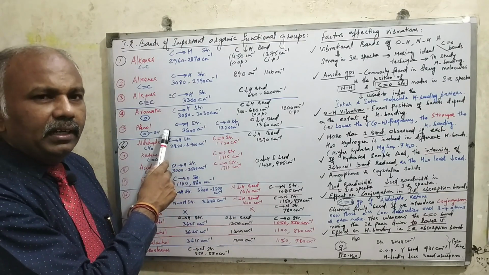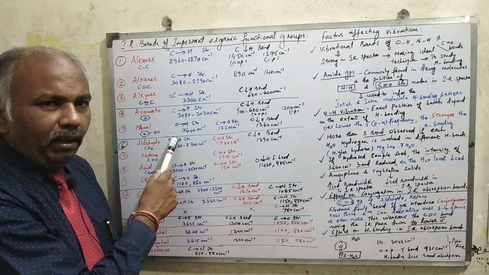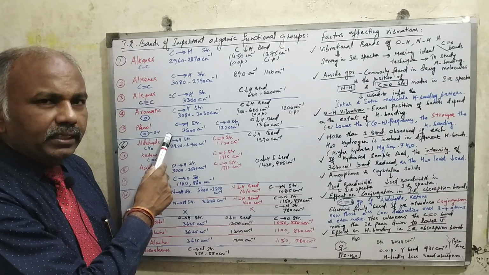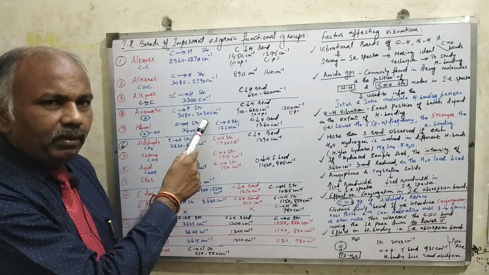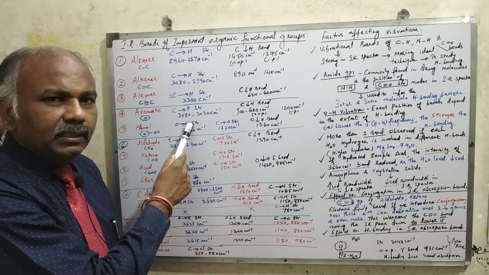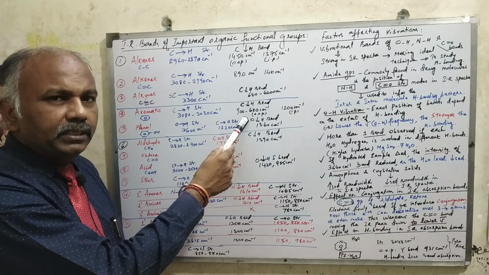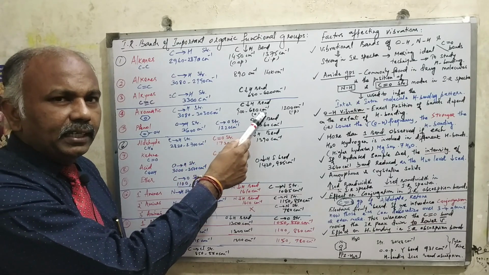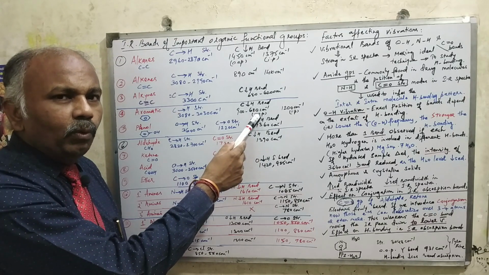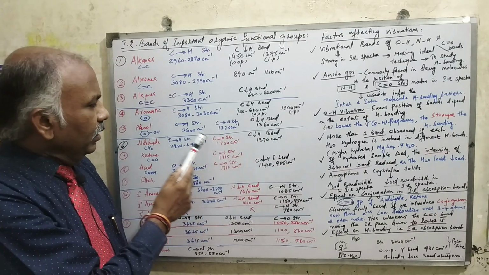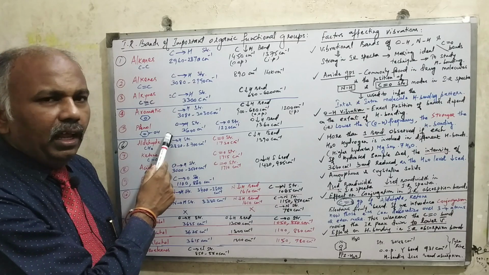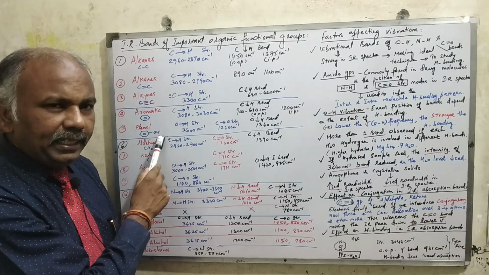Now the next important aspect is aromatic compounds and phenols. When we discuss aromatic compounds, the CH stretching vibration will be coming between 3080 to 3030 centimeter inverse, whereas the CH bending vibration is from 900 to 680 centimeter inverse, preferably the outer plane bending vibration. Now when I compare with phenol, the hydroxyl group is present extra in phenol.